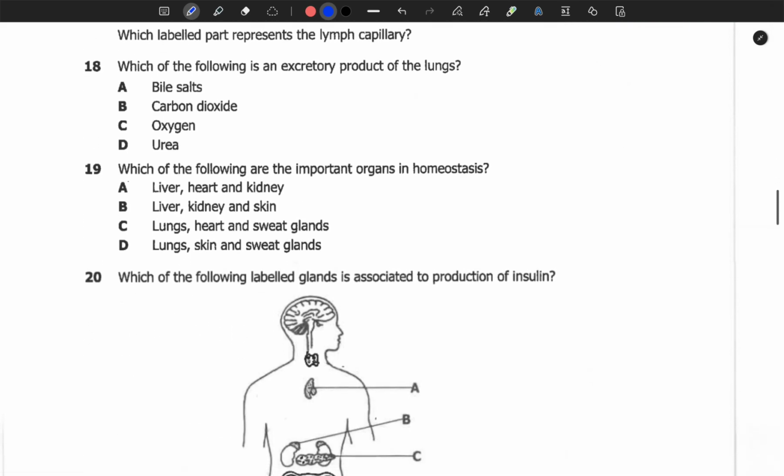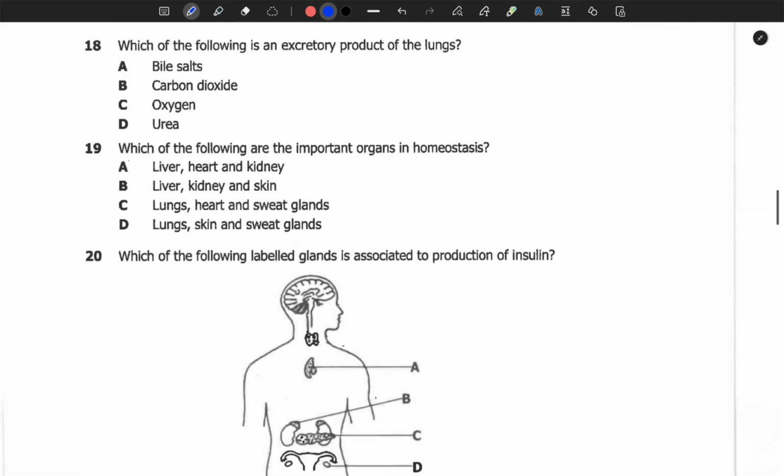We move on to 18. Which of the following is an excretory product of the lungs? So we have about 3 or 4 excretory organs. We have the lungs, the skin, sometimes the liver, and the kidney.